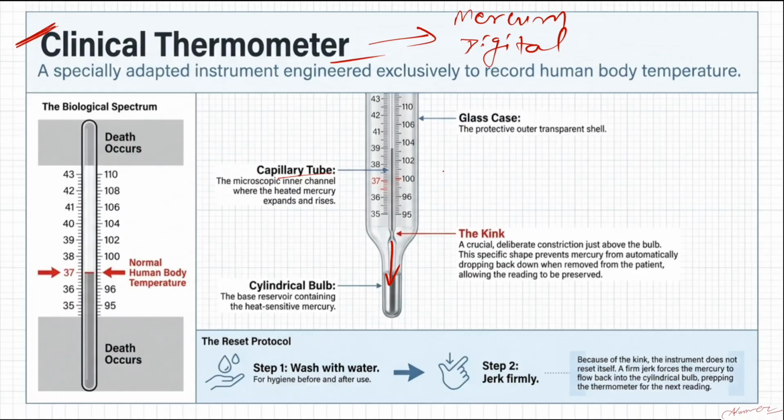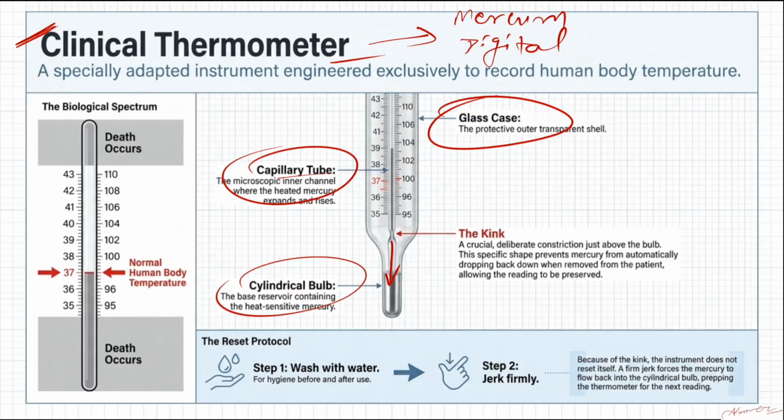It works on batteries and it is safe basically. Also it can measure a smaller rise in the temperature, in points, so that is also a good use. Now, talking about the clinical thermometer. It looks like this one. I'll mention the names here. First of all, the outer layer is called the glass case, and inside there is an open tube called the capillary. There is a cylindrical bulb in which the mercury is filled, and there is a kink.